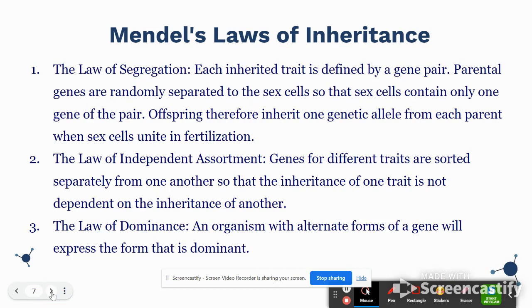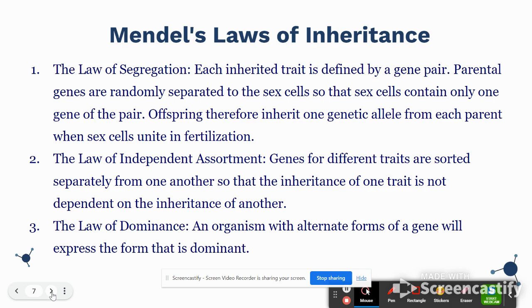From all of these experiments, he came up with his 3 laws of inheritance: the law of segregation, the law of independent assortment, and the law of dominance. We already talked about the law of dominance, but this is the idea that organisms have alternate forms of genes called alleles, and they express the form differently depending on whether the allele is dominant or recessive. An organism only needs one dominant allele to show the dominant trait, if we're talking about Mendelian genetics.